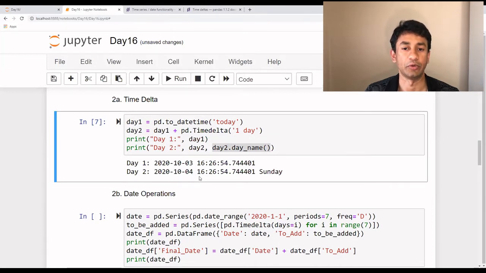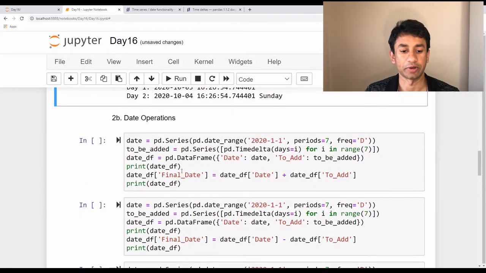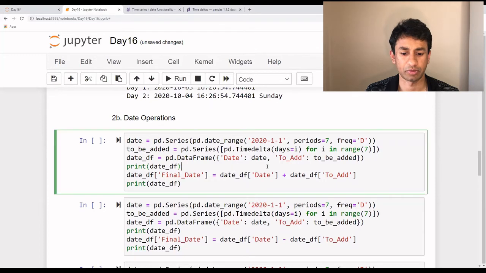For example, if you take your expenses, there would be a pattern where expenses differ between a weekday and a weekend. If you take your energy consumption pattern, there will be a pattern on a weekday as well as a weekend. So it's always good to make use of all these functionalities and see if there are any interesting patterns. If you use those variables in your model, that will help in improving the accuracy. The other date operations are some of them here.